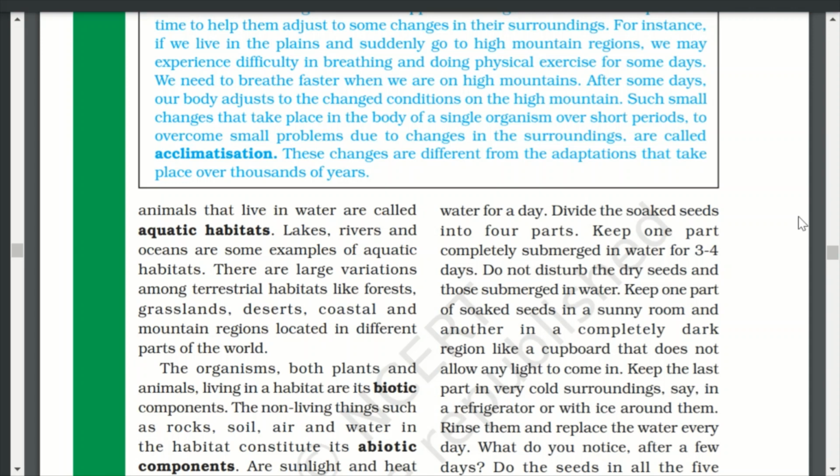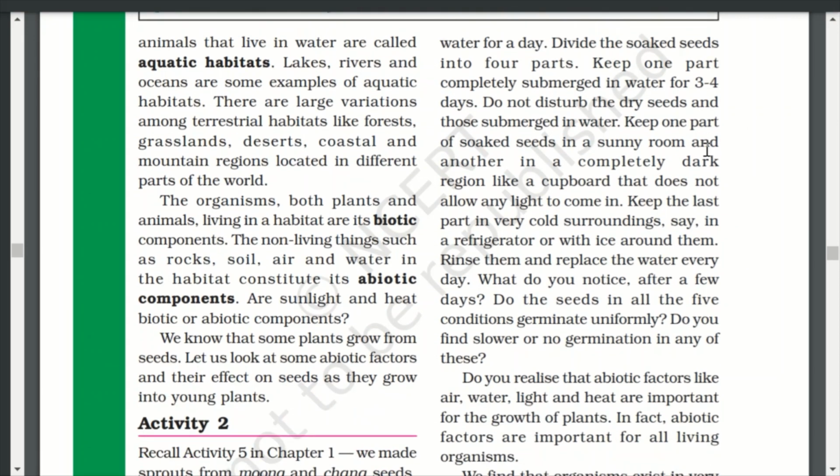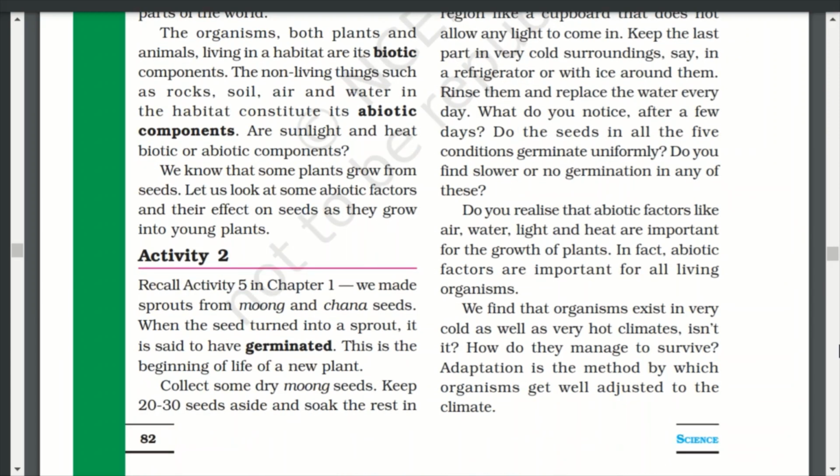What do you notice after a few days? Do the seeds in all of the 5 conditions germinate uniformly? Do you find slower or no germination in any of these? Do you realize that abiotic factors like air, water, light, and heat are important for the growth of plants? In fact, abiotic factors are important for all living organisms. We find that organisms exist in very cold as well as very hot climates, isn't it? How do they manage to survive?